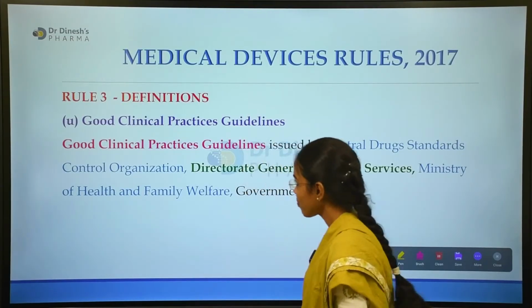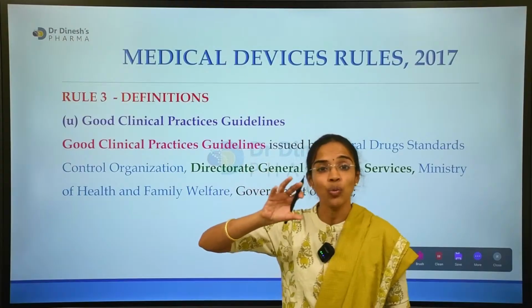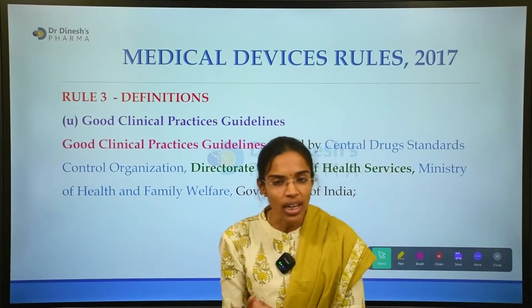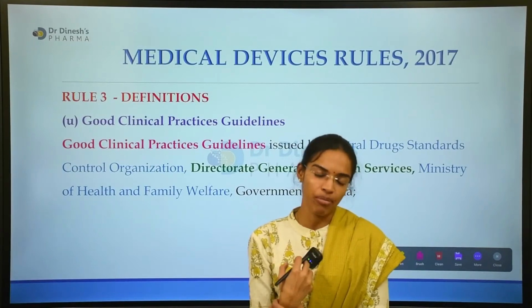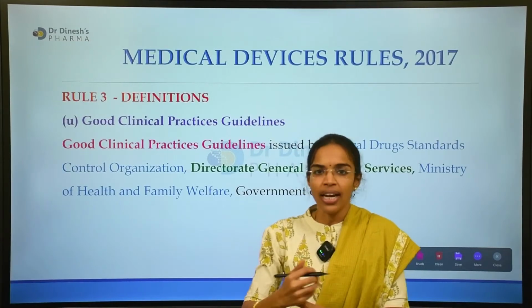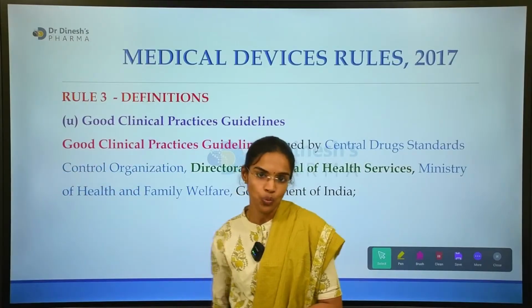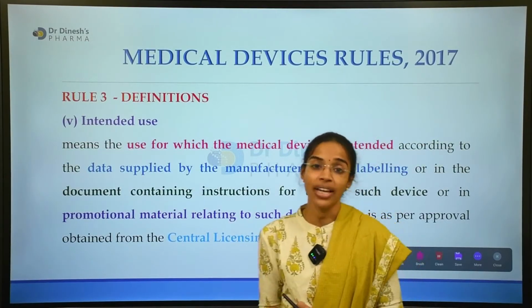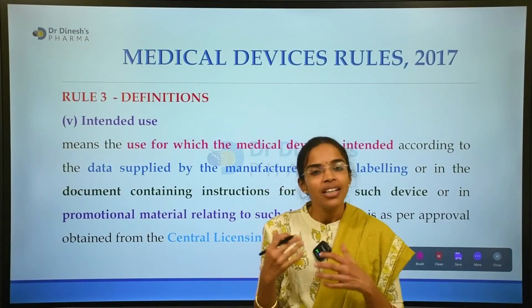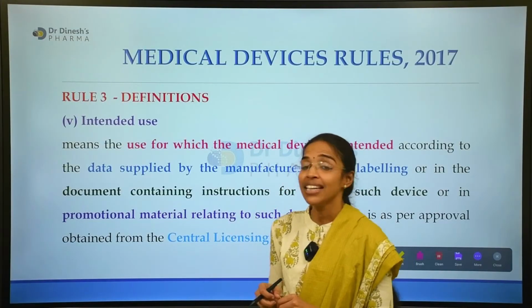But under which rule of MDR 2017 do the GCP guidelines fall? It is nothing but 3U. And moving forward, 3V is the intended use.